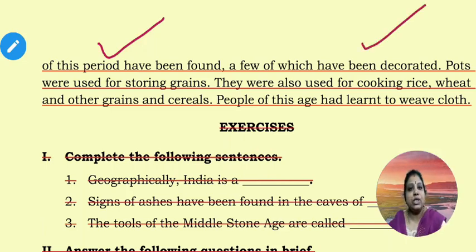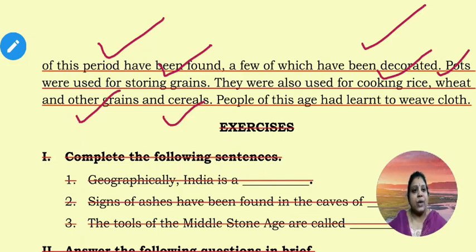Pots were used for storing grains. So they made big important pots and they stored food grains in these pots. And they were also used for cooking rice, wheat and other grains and cereals. So this way the people of this age have learned to weave cloths also.